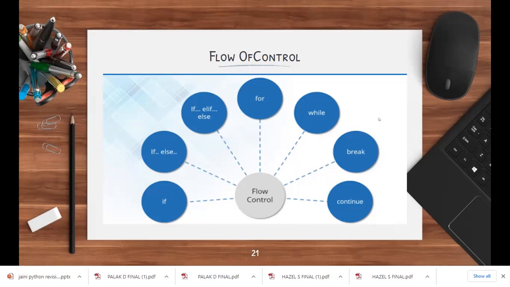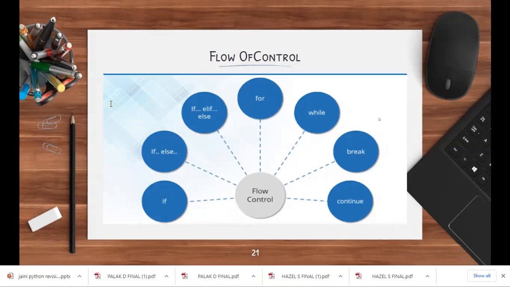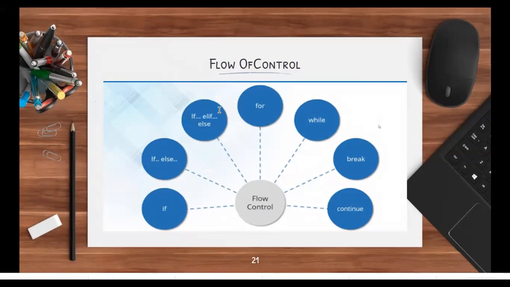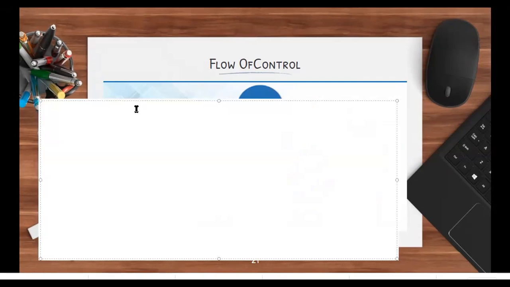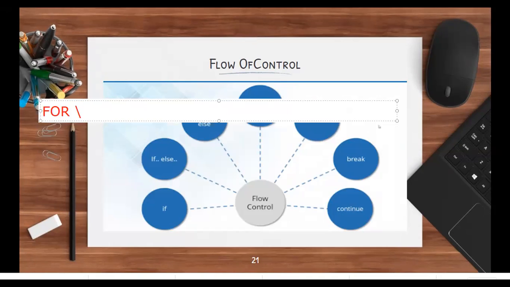Now, what happens is, let's say, for example, I'll give you a little example over here to understand break and continue a little better. Now I've taken for, pardon my capitals, okay? In range.